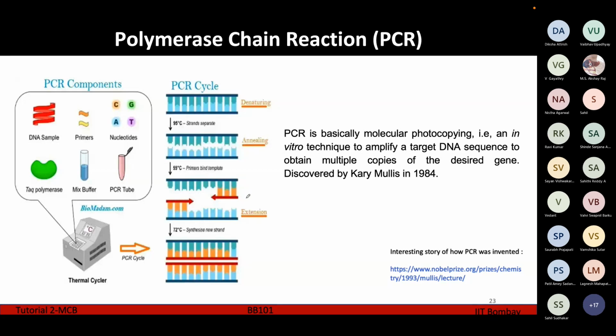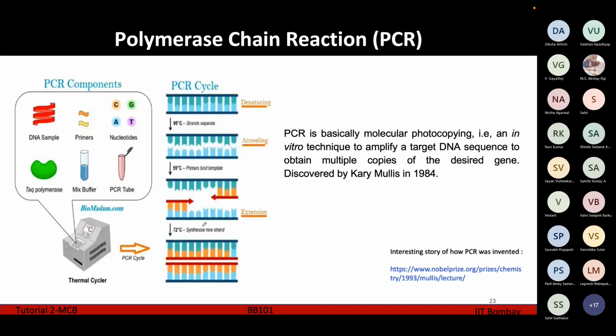Primers are short DNA sequences whose sequence is complementary to the sequence of the original DNA. Suppose this DNA is the gene of interest which we want to multiply, and we are adding the primer, which is a short DNA sequence complementary to a small part of our gene of interest. So the primer has annealed to this short part of our gene of interest.